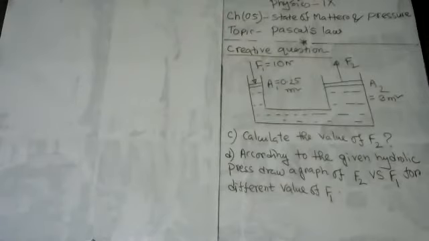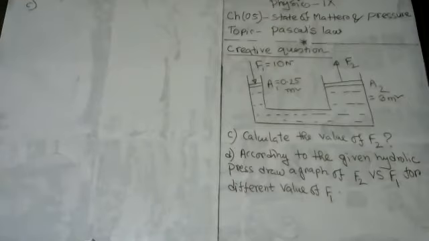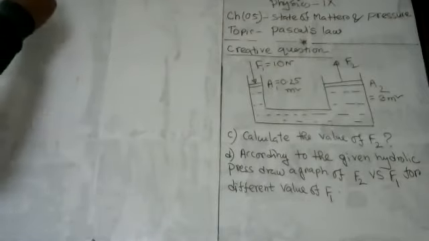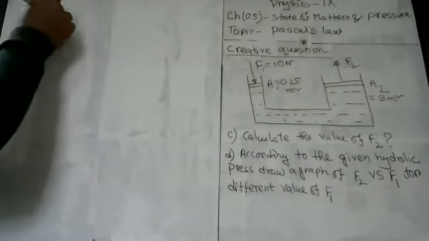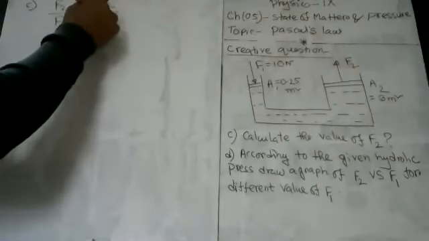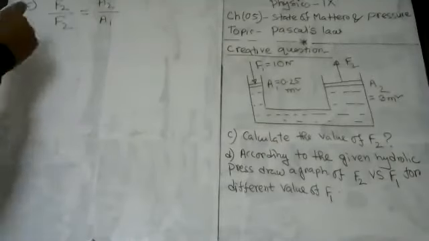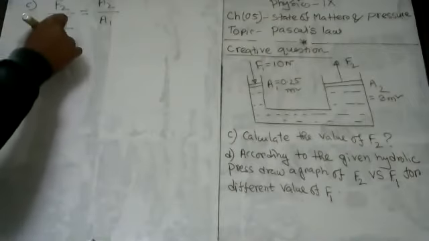Okay, my dear student, now we are going to solve this question. Question number C. You see that all of the information is given in the stem except F2. So I'm going to apply Pascal's law. When you apply Pascal's law, you can say that F2 versus F1 will equal A2 divided by A1. From this equation, you are going to find out the value of F2.